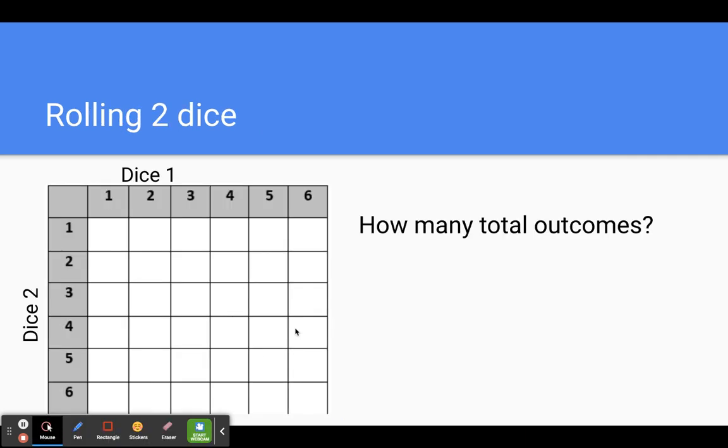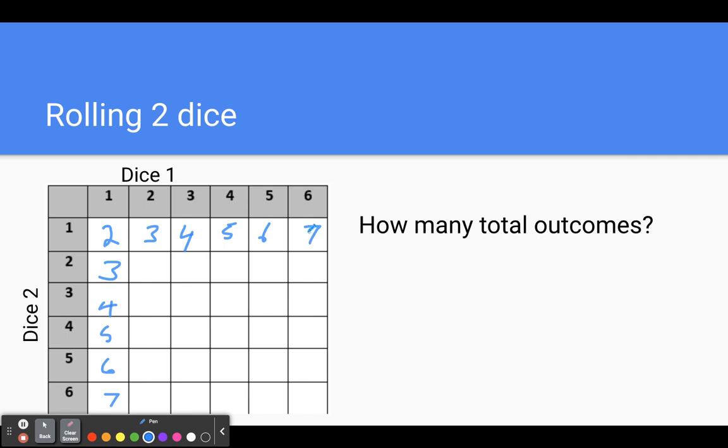Okay, now if we're rolling 2 dice, last lesson we talked about 1 die. Now if we're rolling 2 dice, we have to think what numbers will we get. If we roll a 1 and a 1, that obviously would be a 2, right? If we roll a 2 and a 1, that would be 3. 3 and 1 would be 4, etc. So that would be a 5, that would be a 6, and that would be a 7. Okay, fun facts, this column would be the same as this row. 1 and 2 makes 3, 1 and 3 makes 4, 1 and 4 makes 5, 1 and 5 makes 6, and 1 and 6 makes 7.